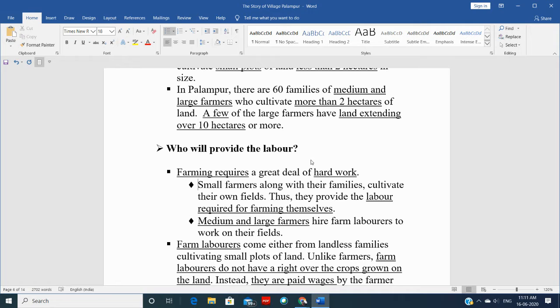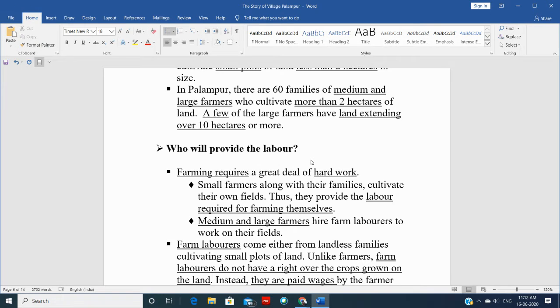Now, small farmers are living with their families. Because they are small farmers, they don't have much land available to them. They don't have financial facilities, so they can't afford hiring laborers.